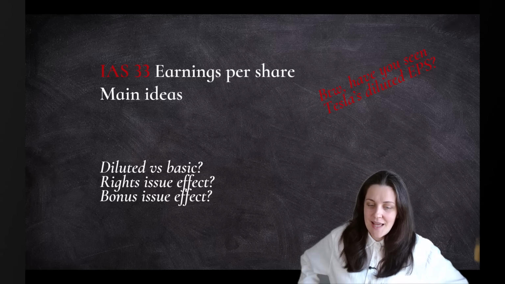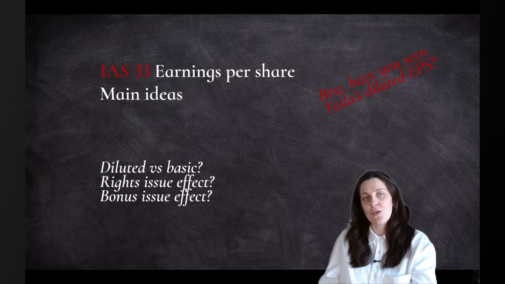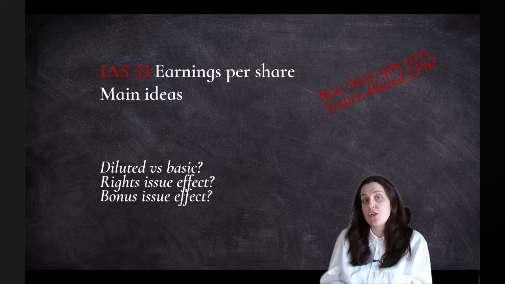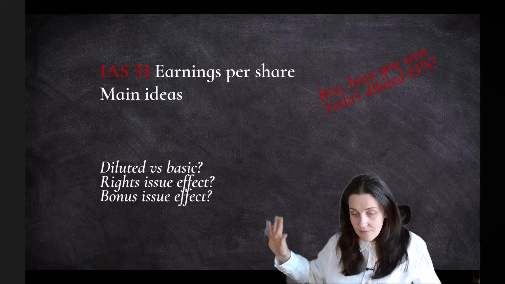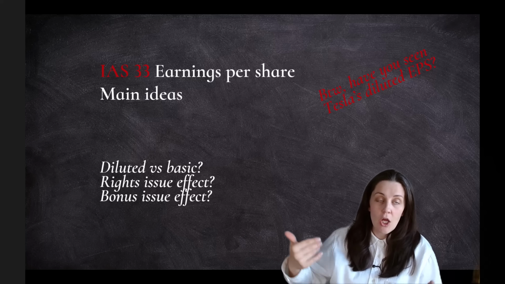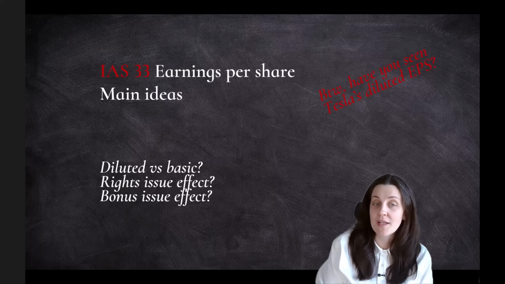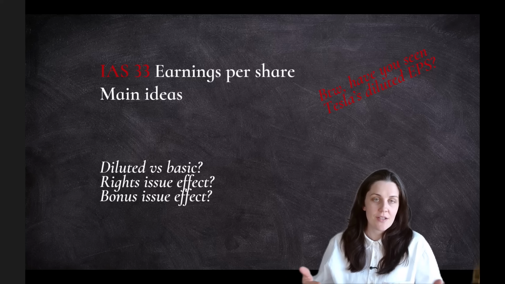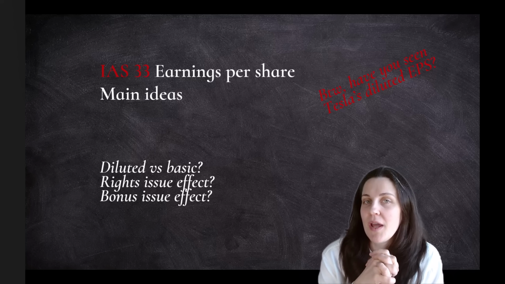And dilution means that you have issued some instruments that are going to lead to new shareholders appearing in the company. So, for example, when you issue share options to your employees, then in 2, 3, 5 years, your employees will become shareholders, and this means that there will be more people who are going to claim a share of this 1 million profit. Or, for example, if you have convertible bonds, then again, those bondholders can choose whether to convert or not to convert, and then can become shareholders of your company.